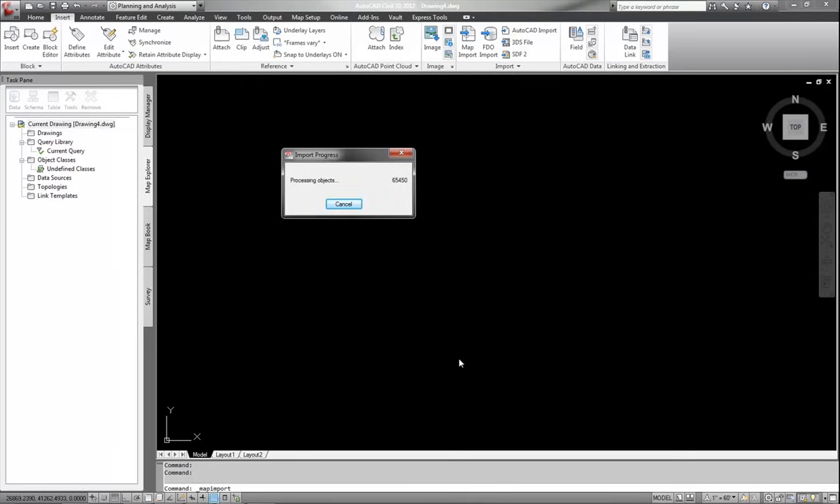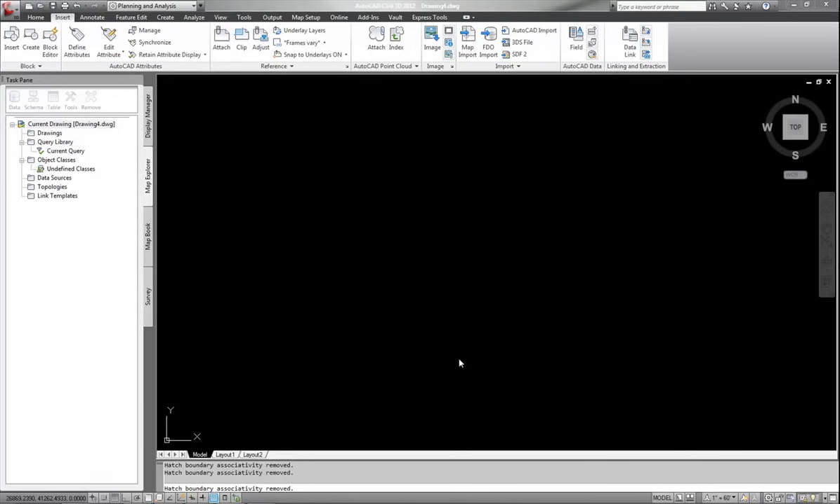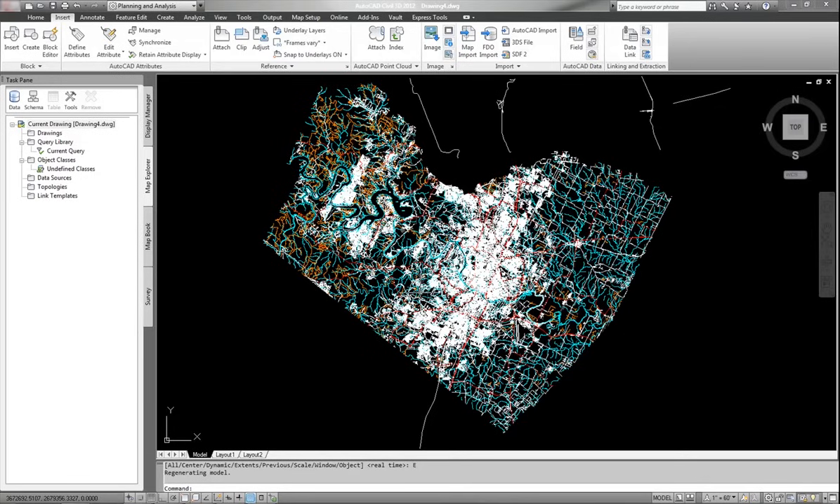So let's give it some time here. I know it's almost done because I think it's somewhere in the 68,000 range. Yep, that's where it was. Now that it's going through, it's updating my drawing, and as you can see, I have 68,000 objects imported into my drawing. Zoom extents and let it refresh. Come on, there we go.